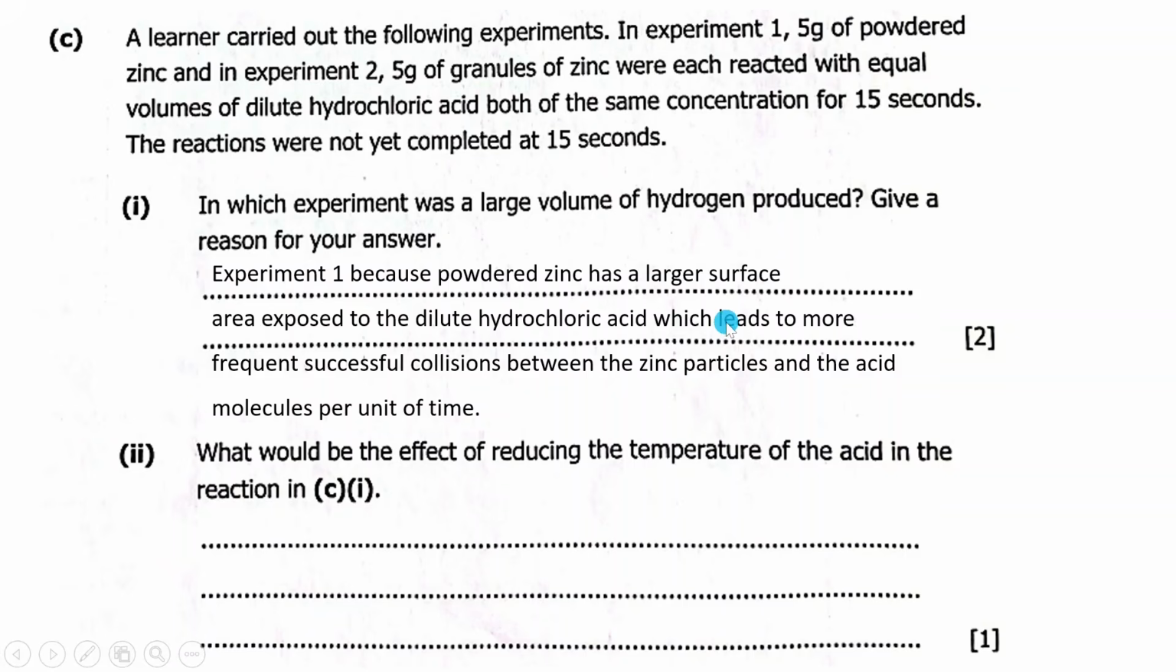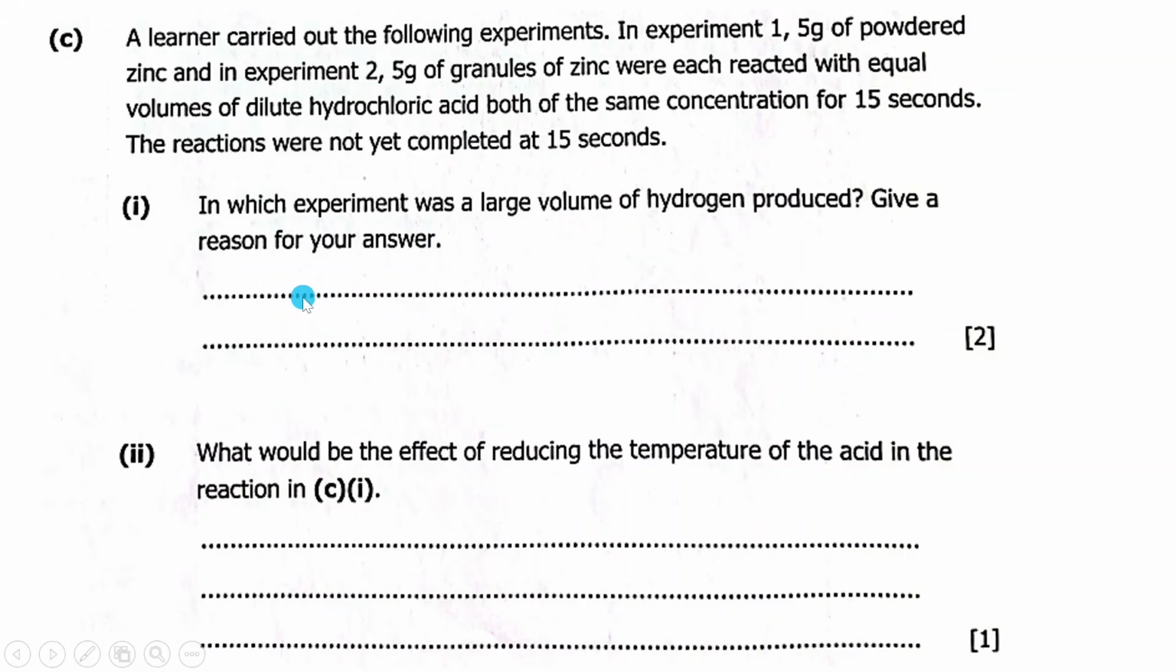This question, 2 marks: in which experiment was a large volume of hydrogen produced? You mention, give a reason, then you give 2 lines. 2 lines, 2 marks. Then what would be the effect of reducing the temperature of the acid in the reaction? For 1 mark, you give 3 lines. Honestly, are these examiners logical here? No, they are not logical. They also contribute to the failure.